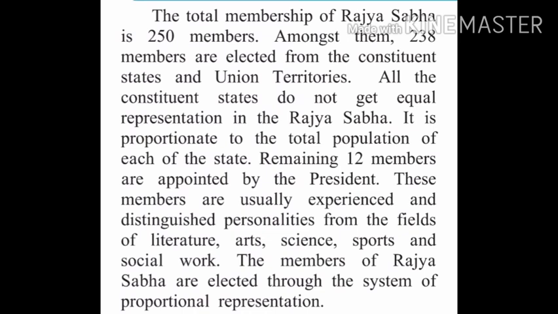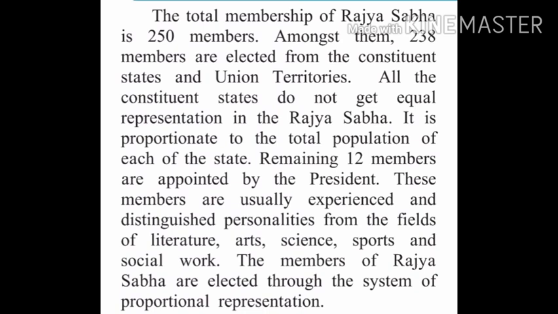States like Maharashtra. As we all know, there are 29 states in India. So all the states have representatives in Rajya Sabha. The total membership of Rajya Sabha is 250 members. So how many members are there in Rajya Sabha? 250. Among them, 238 members are elected from the constituent states and union territories. So we have 29 states and 7 union territories, and from them, 238 members are elected.